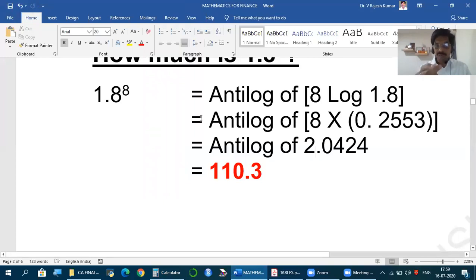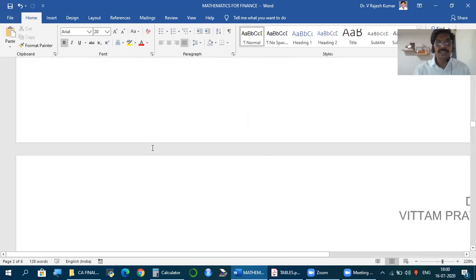And quite often, whenever you have such a calculation to be done, either in the question paper you find log and antilog values given, or there will be a supply of log and antilog tables, or there is some other arrangement meant for that. But at least that will be available. You can calculate. Let's try a few more examples.